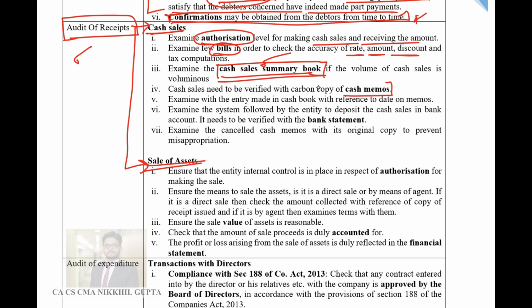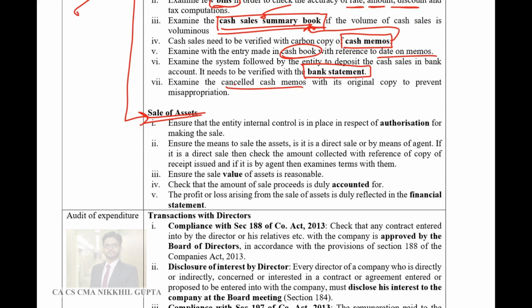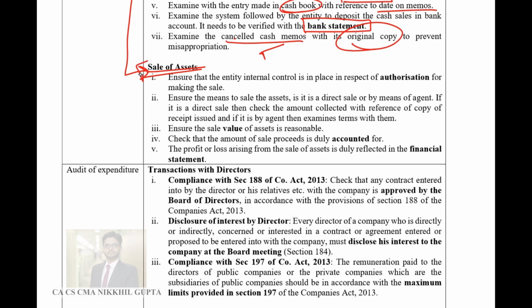Cash sales should be verified with the cash memos. Cash memos should be checked and they should be reconciled with the cash book or cash register to ensure that all the cash sales have been recorded properly. Ensure that cash entry made in cash book is with reference to date on memos. Then you need to verify bank statements for ensuring that the cash which is collected is duly deposited in the banks. Examine the cancelled memo. If there are any cancelled memo, you have to examine them and you have to reconcile them with the original copy. Then what about sales of asset?